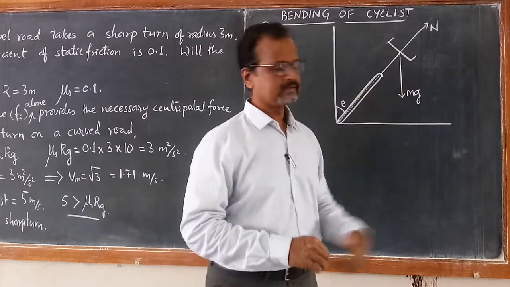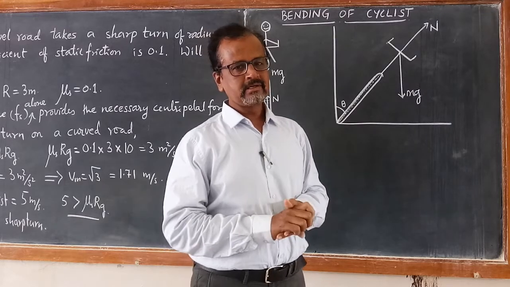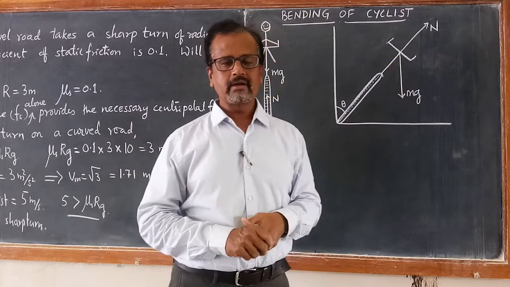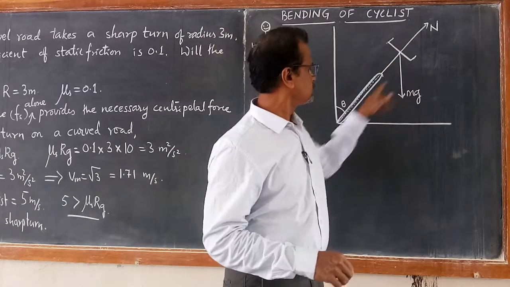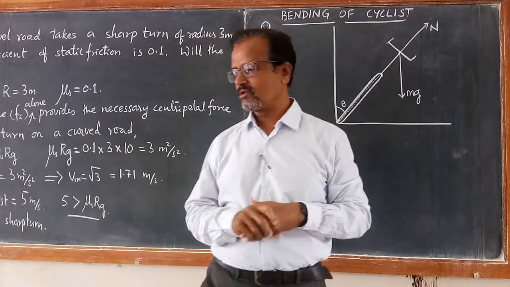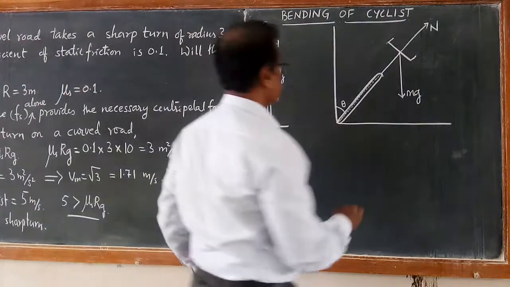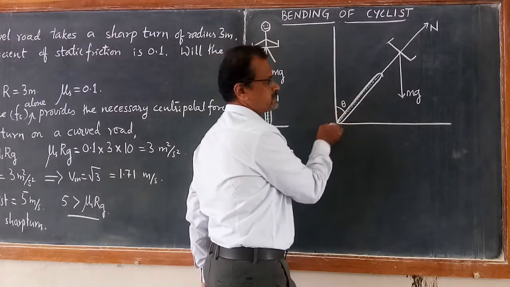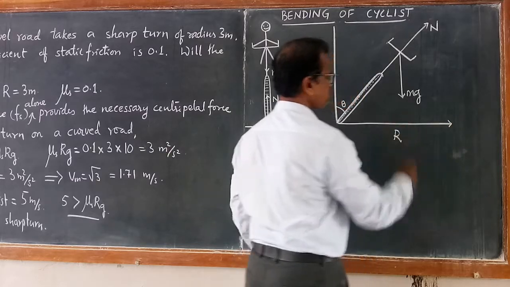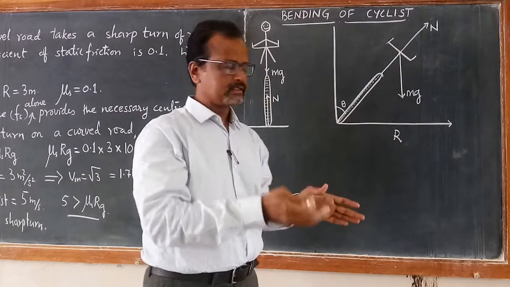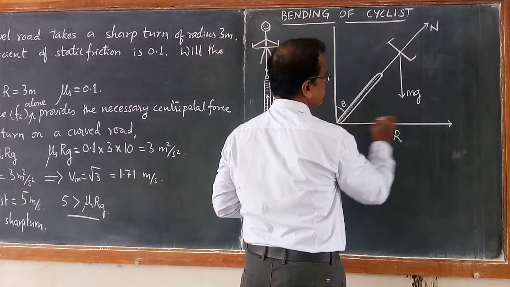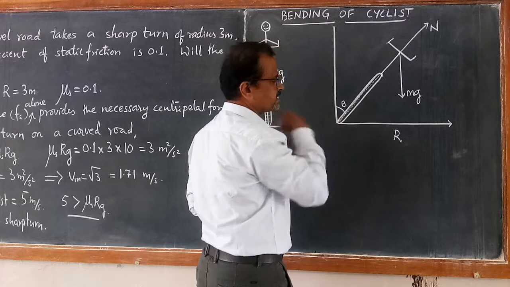He leans inwards. The reason is, when he leans inwards, if you draw the components of the normal force, this is the normal reaction force, you see, this is the angle theta in which he leans inwards. Suppose this is the radius of the circular turn, and it is towards the center of that circular turn.